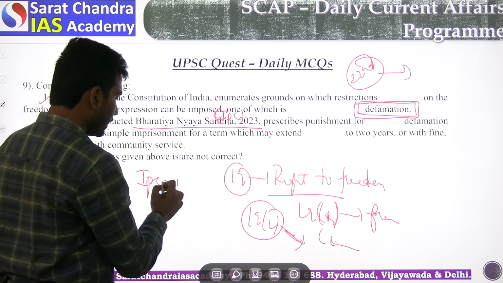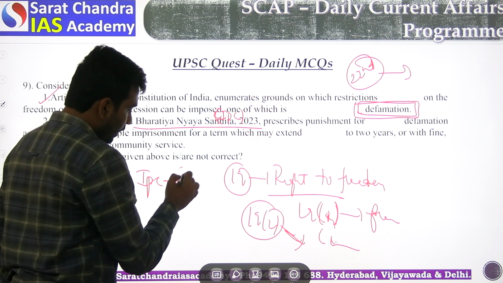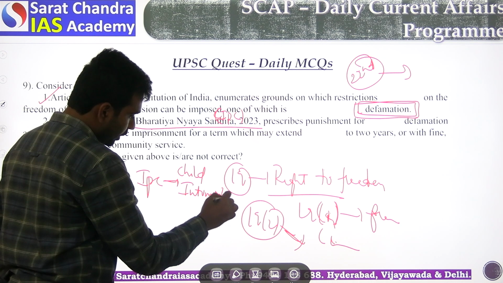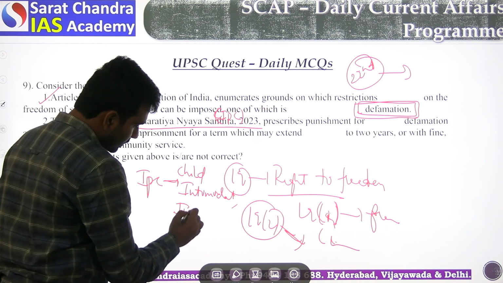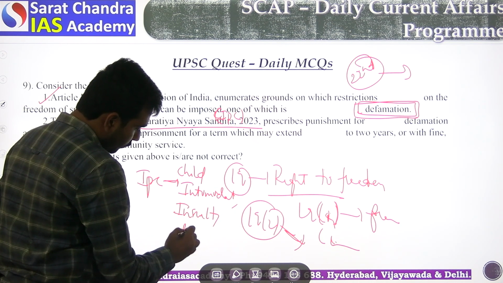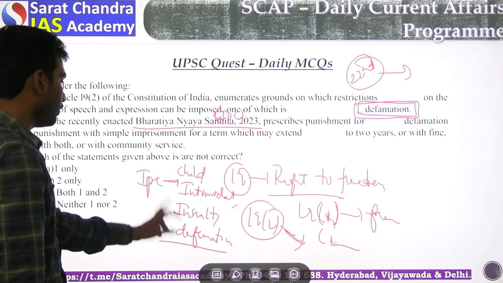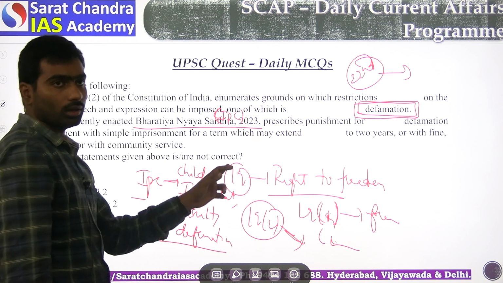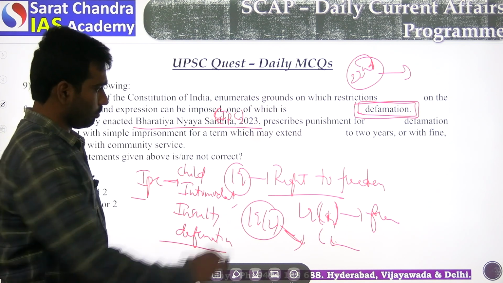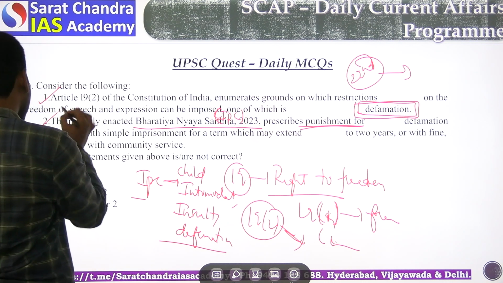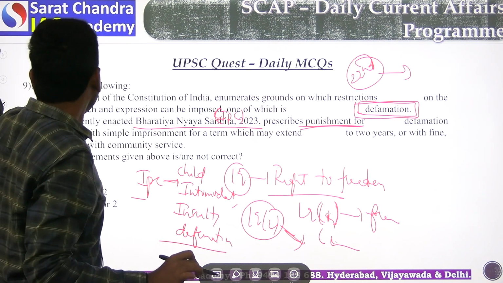It clearly added a few instances: child intimidation, insult, and even defamation. These are all included in the bill, and it prescribes various punishment levels. So this statement is also correct. Both 1 and 2 are correct.